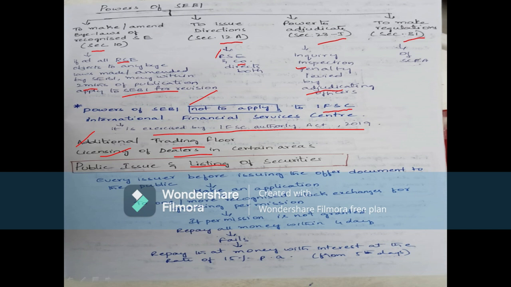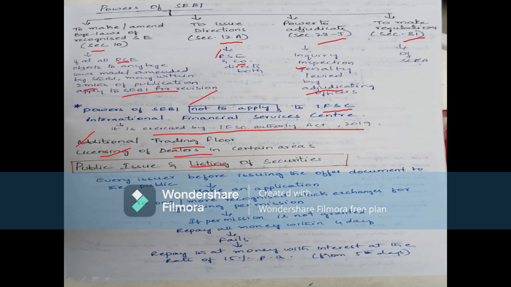Otherwise, delisting of securities. What does delisting of securities mean? A recognized stock exchange may delist, after recording the reasons therefor, any company on any of the ground or grounds as may be prescribed under the act.